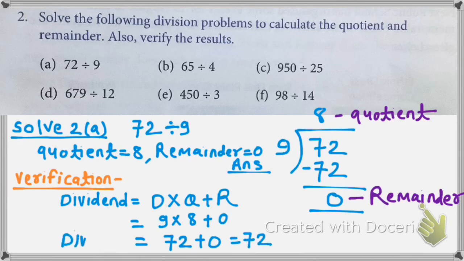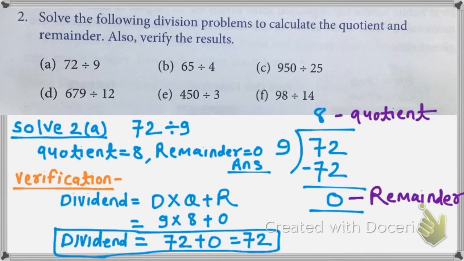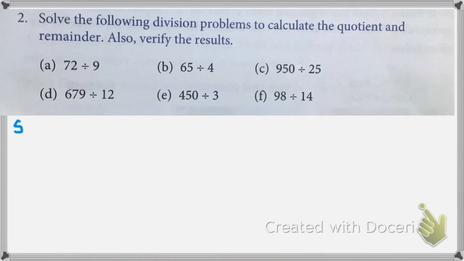So yes students, dividend here is 72. So you can check that by using this formula. You can check that you had divided correctly or not. So let's move to next question, second B. Question second B is